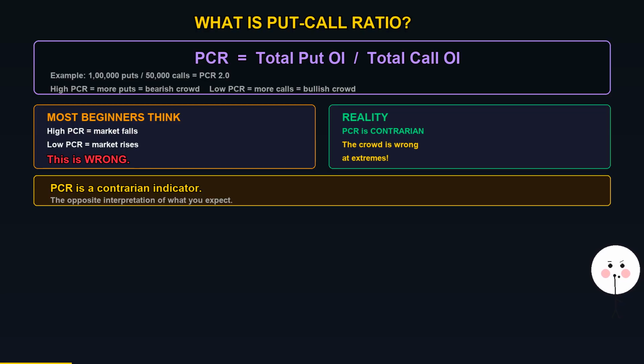The formula is simple. PCR equals total put open interest divided by total call open interest. If traders have bought 1 lakh put contracts and 50,000 call contracts, the PCR is 2. A high PCR means more puts than calls. People are buying protection, expecting the market to fall. A low PCR means more calls than puts. People are bullish, expecting the market to rise. Simple to calculate, but the interpretation is the opposite of what you expect. That is where most beginners go wrong.